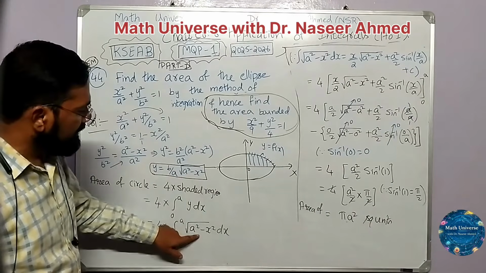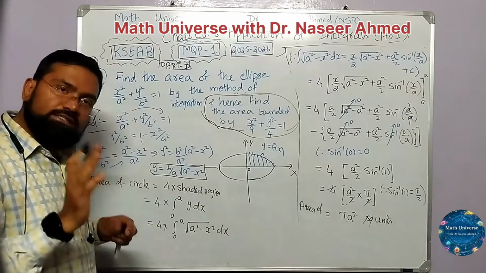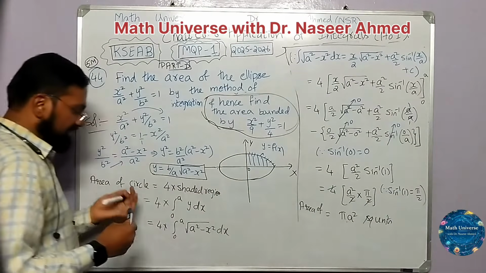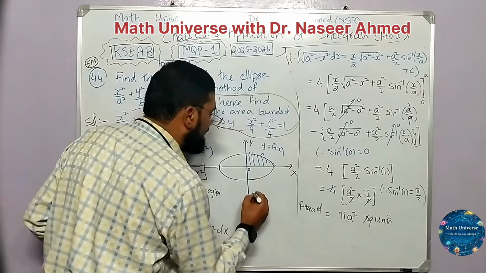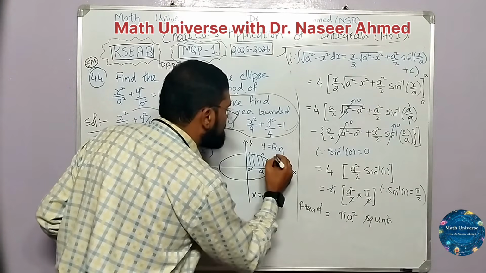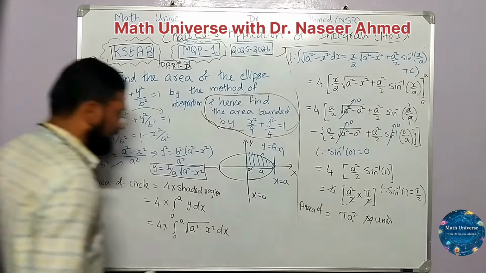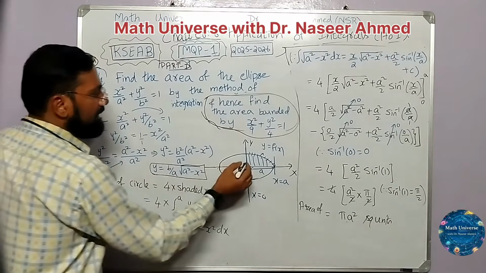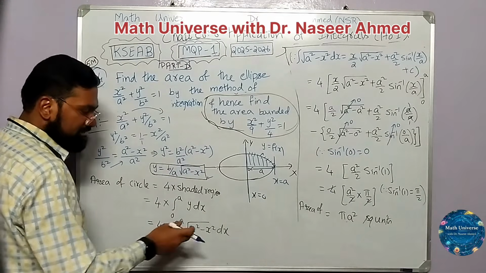This term is already present, so only b by a is new. b and a are constants, so we are going to keep them out. This area is 4 times the shaded region, and this is bounded by the y-axis, whose equation is x equal to 0, and since this length from here to here is a, this will be x is equal to a. So there is no change in the limit, 0 to a, and this curve is given by this.